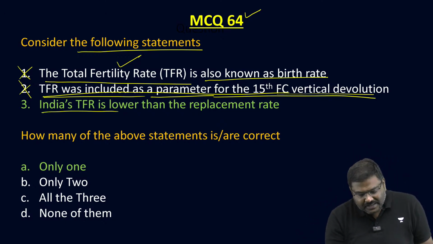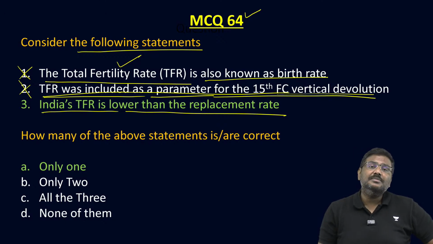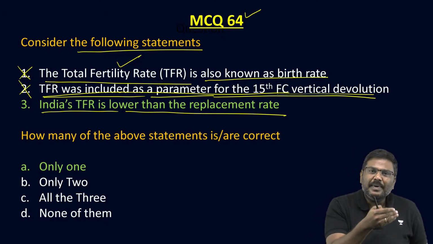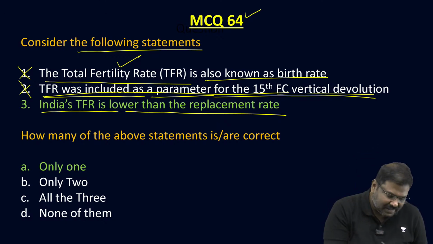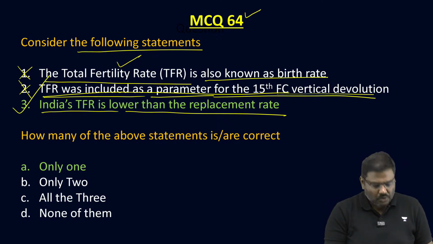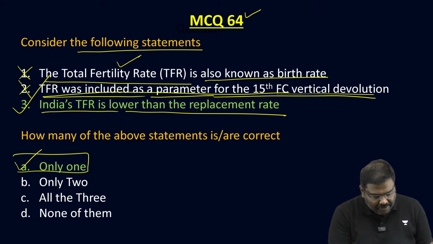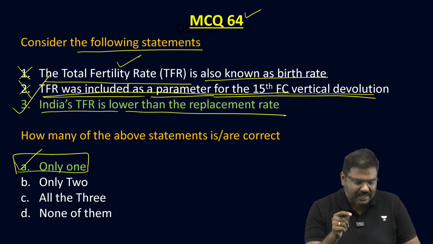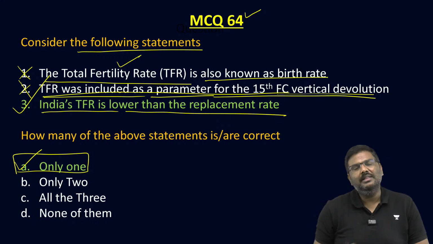Third one, India's TFR is lower than the replacement rate. Replacement rate is 2.1. TFR is 1.9. Right? Yes, statement 3 is correct. So the right option will be option A. Only one of the statements is correct. That is the third statement, by the way.